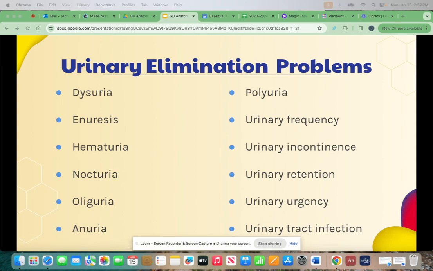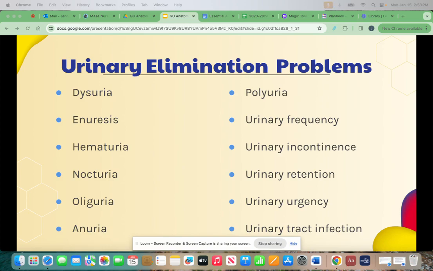Hematuria refers to blood in the urine. It can be caused by kidney disease, urinary tract infection, or trauma. Nocturia is frequent urination at night. This can be caused by excess fluid intake, kidney disease, or prostate problems.